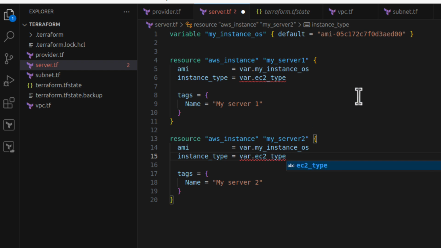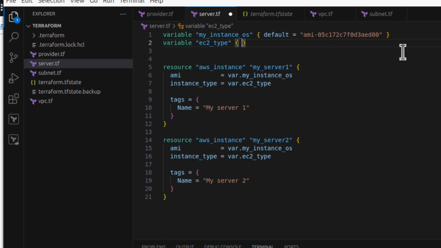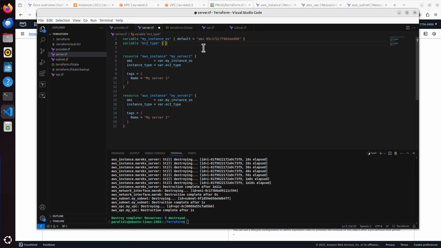So now I create another variable. I called it EC2 type, and I specify the default value here. Or you know what? Maybe I don't. What if I don't? Let's see. Command S, I saved all of that, and see what happens. I've got a default value for the AMI, but I don't have a default value for EC2 type.